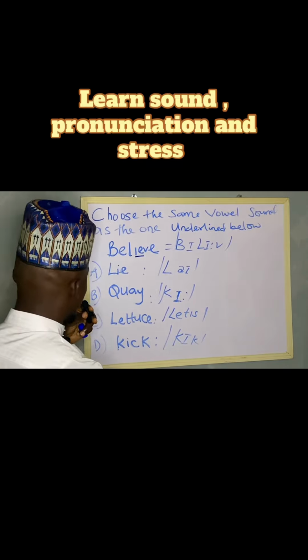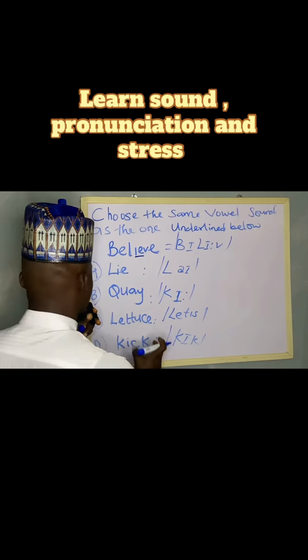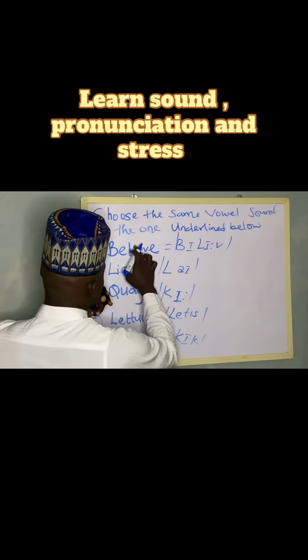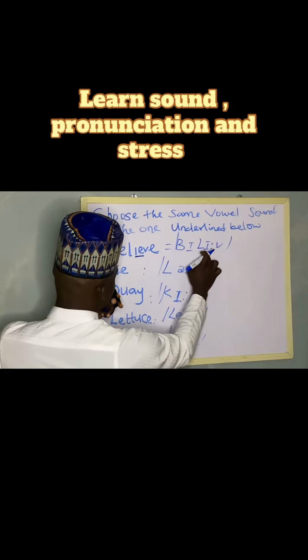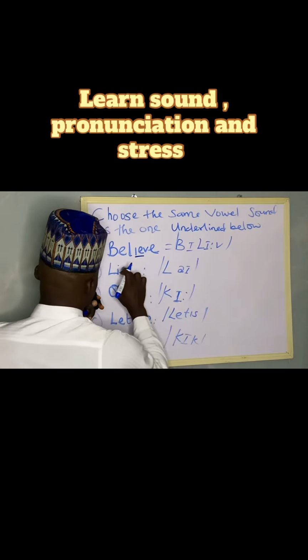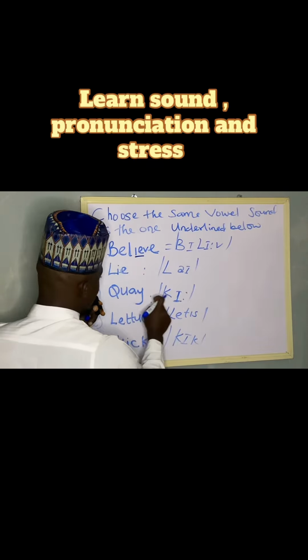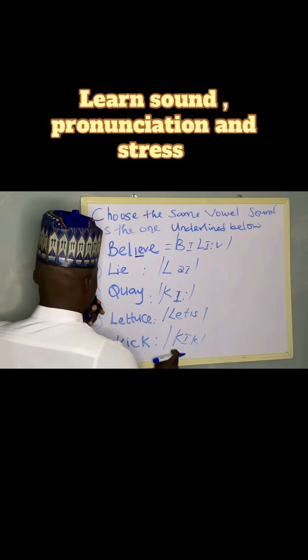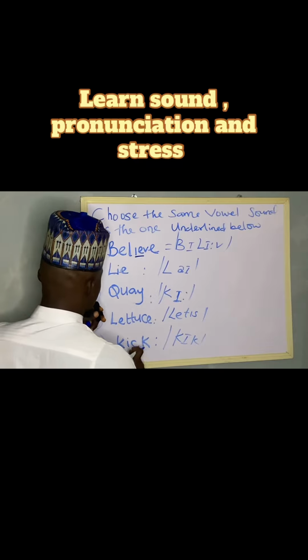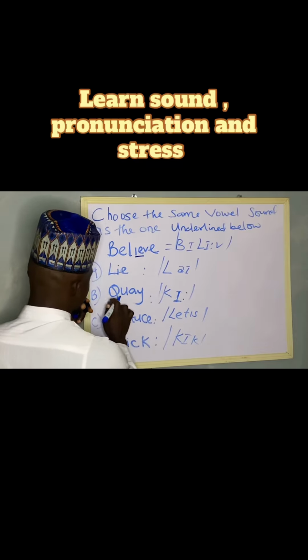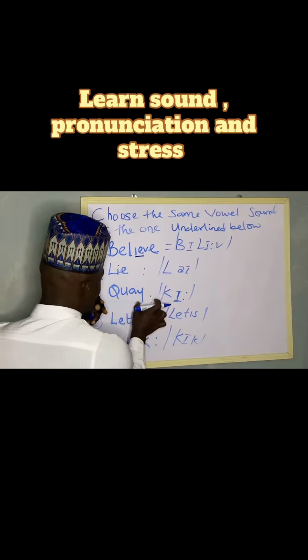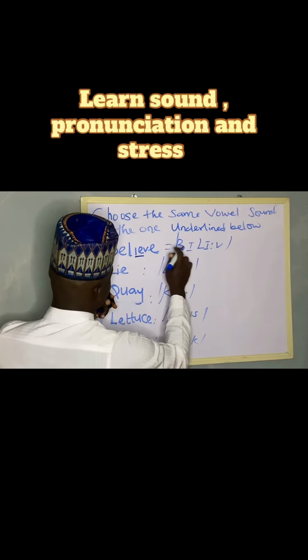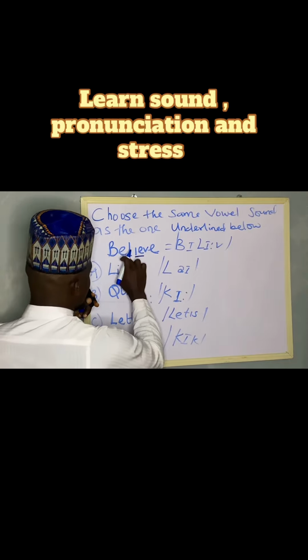Okay, now let's figure out the correct answer. This IE here is what it is in believe. That is long E. Letter A, lie. Letter B, key. Letter C, lettuce. Letter D, cake. The correct answer for this question is key. That's B, because it has the same vowel sound as the one underlined in this word.